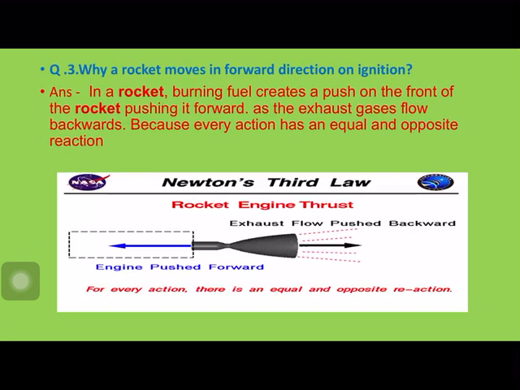Next is, why does a rocket move in the forward direction on ignition? In a rocket, burning fuel creates a push on the front of the rocket, pushing it forward as the exhaust gases flow backwards, because every action has an equal and opposite reaction. You can see from the figure also, the exhaust is flowing backwards and the engine is pushed forward.